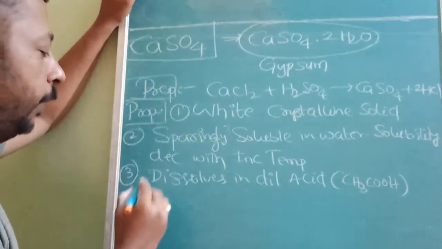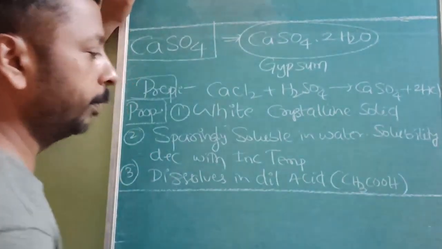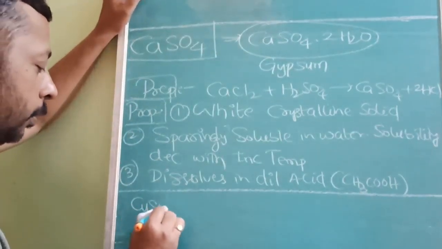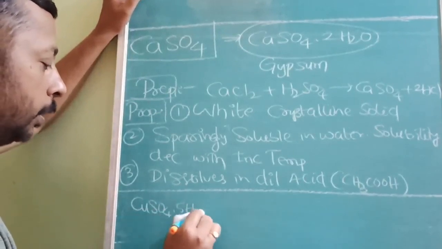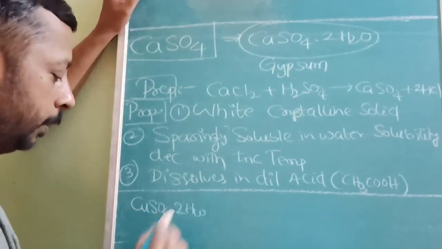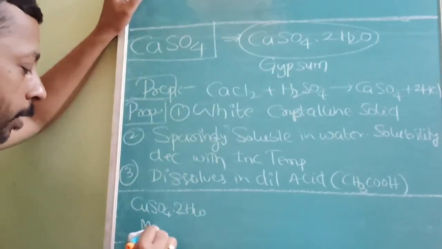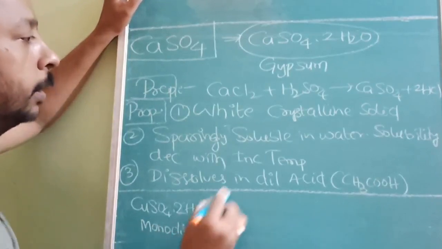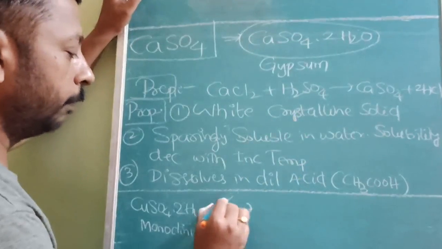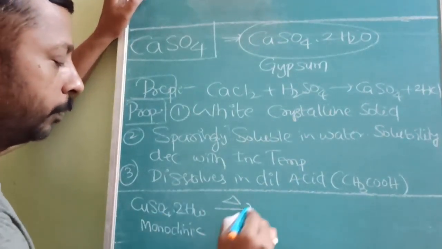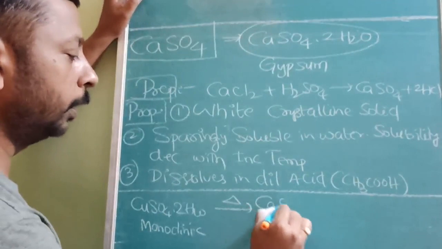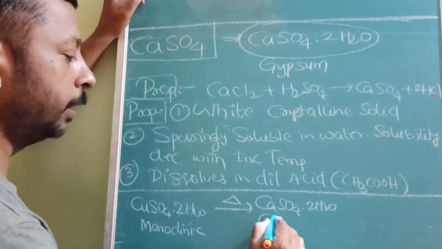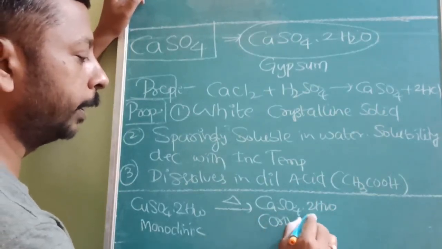Now the very important thing everybody should remember is the action of heat. First of all, CaSO4·2H2O, when it is heated, will change from monoclinic, which is one of the crystalline forms, without loss of water, into CaSO4·2H2O only, but the shape will change into orthorhombic.